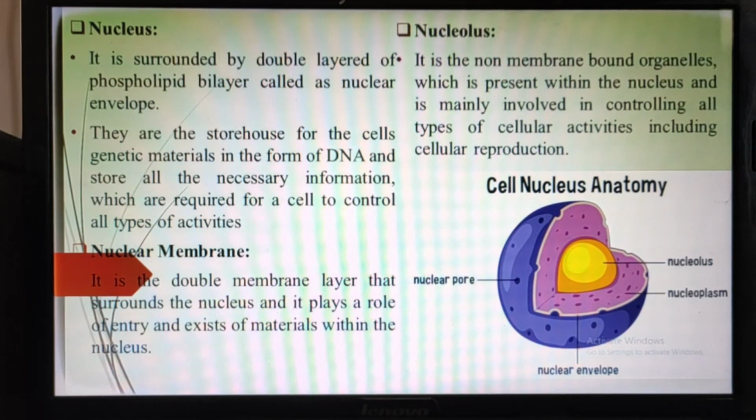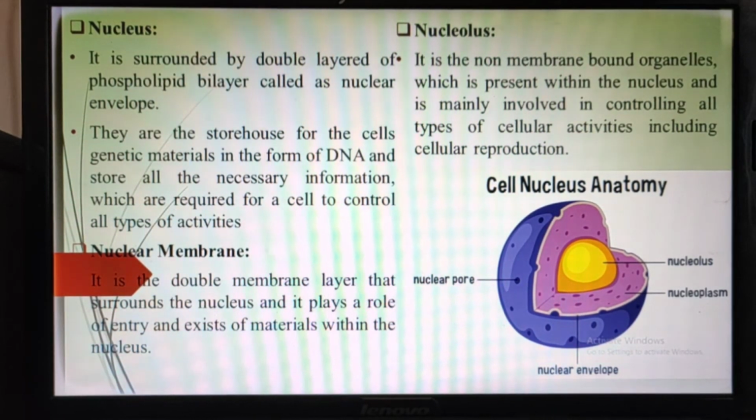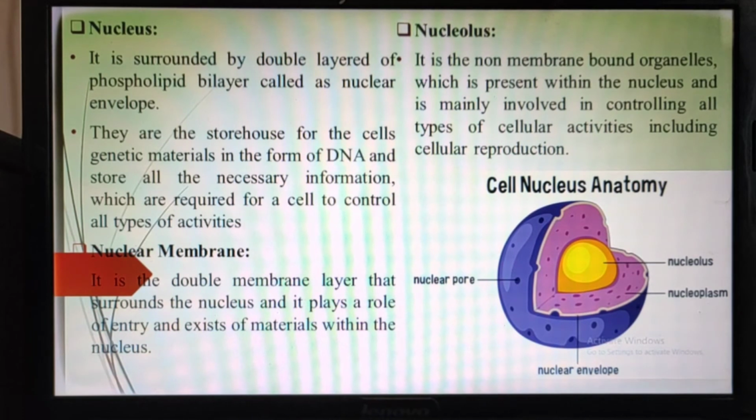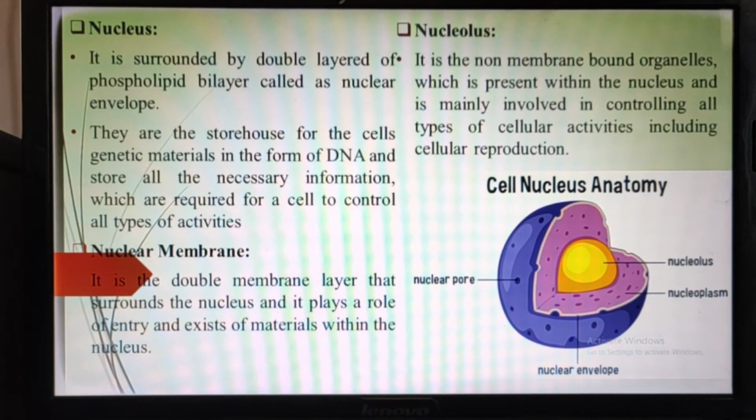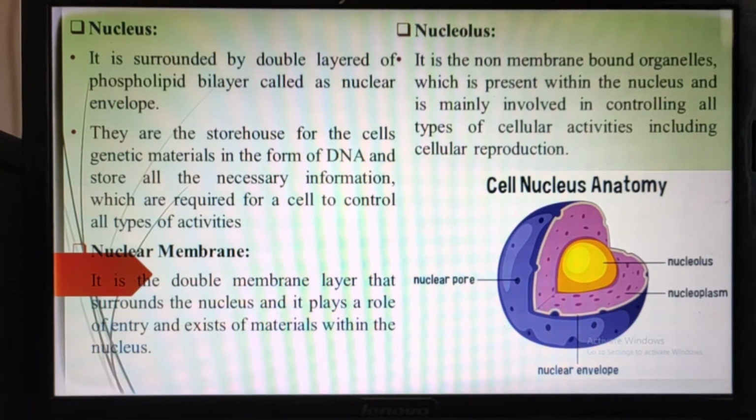Why is it semi-permeable or permeable? Because it has the capacity to transfer fluid or minerals. So this flow of fluid is regulated by the pore complex, from the nucleus to the cytoplasm or vice versa.